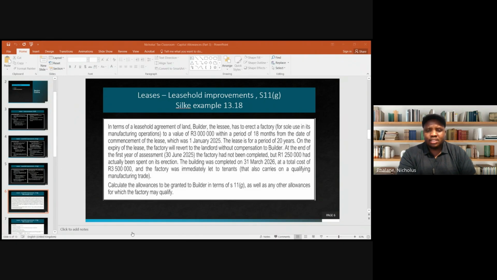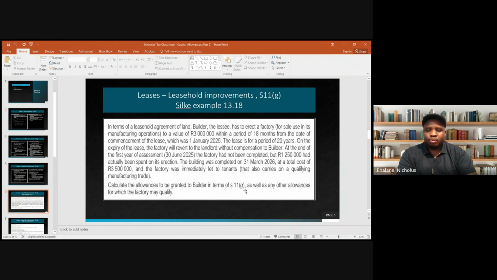Then for the 2026 year of assessment, because we need allowances for only 3 months, you still need to multiply by 3 over 12. For the other years, you just divide by the period, and you already have the amount in yearly terms. So I think I have explained this example in detail.